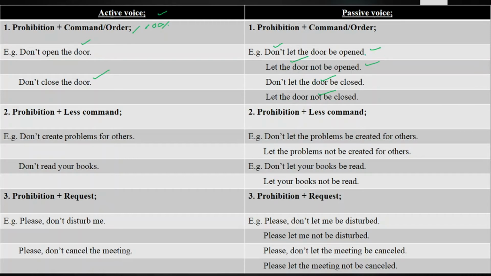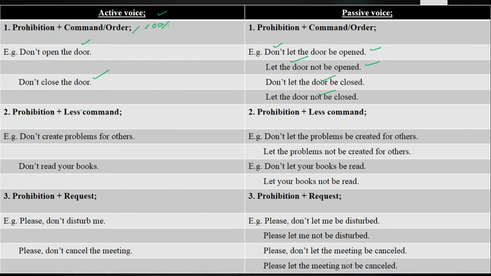Like I say, don't let the door be open, and instead I say let the door not be open, so that beautifies your language. Anyhow, you can use both of them, they are absolutely right, whatever the choice you have, but there are 2 ways to change them from active voice into passive voice.